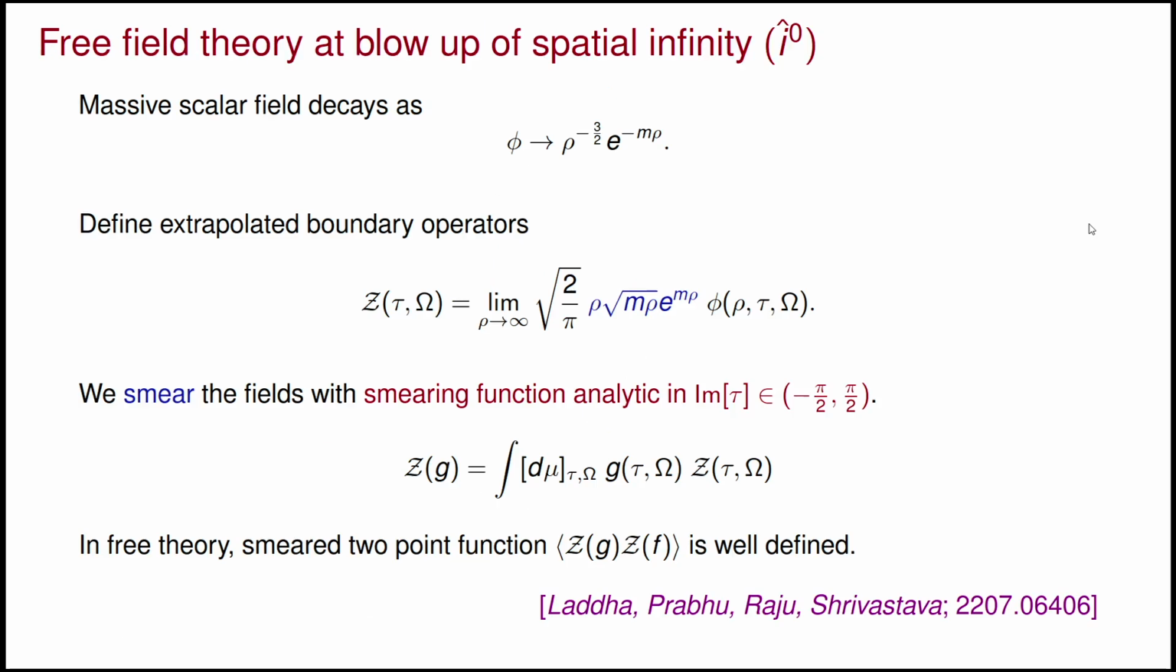So we can study quantum gravity theory, but before that we can study just the quantum field theory at I hat 0. This massive scalar field has an exponential fall off as e to the power minus m rho at rho tends to infinity, or at I hat 0. We can strip off this exponential fall off and define extrapolated boundary operators z tau omega. We also have to smear these operators with a particular smearing function to make the two-point function well defined, which was noted in a paper by Ladda, Raju et al.